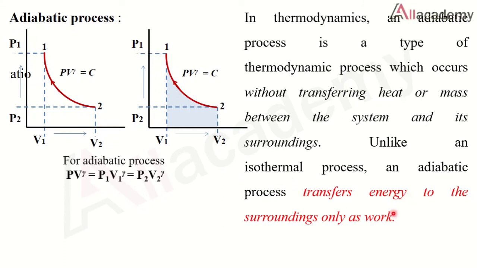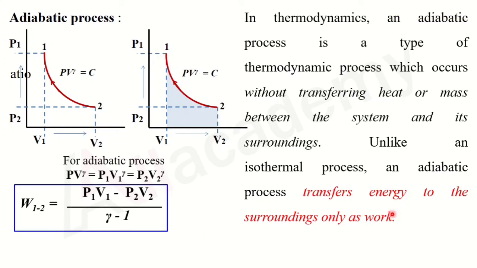Now for an adiabatic process, we have a general equation: PV raised to gamma equals constant. That is, P1 V1 raised to gamma equals P2 V2 raised to gamma. Now the work done, the derivation is also similar to our polytropic process. The work done is equal to P1 V1 minus P2 V2 divided by gamma minus 1. This gamma is called the adiabatic index.